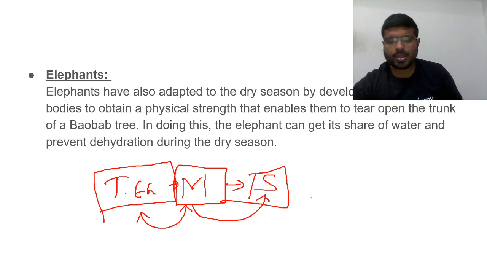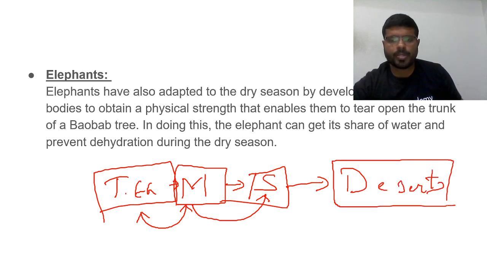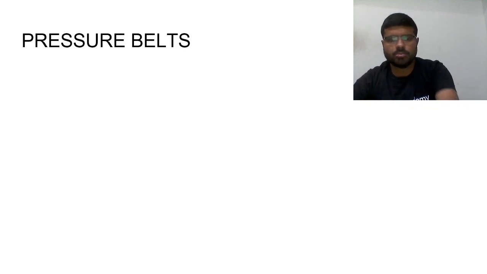Next, we will be discussing deserts. Tropical deserts. So before discussing about deserts, we will be discussing about something called pressure belts.